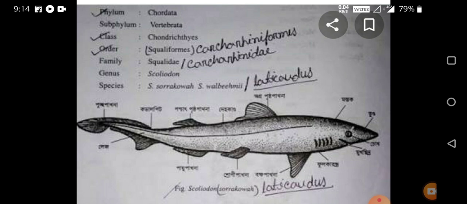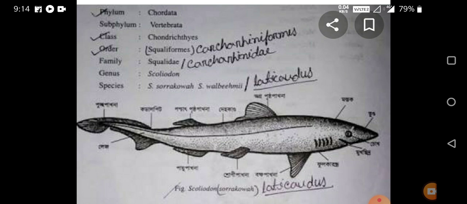Class is Elasmobranchii, means this animal has an exoskeleton as well as an endoskeleton. The exoskeleton is present in the form of placoid scales, which are minute, microscopic scales. We do not see them by the naked eye, only under the microscope.